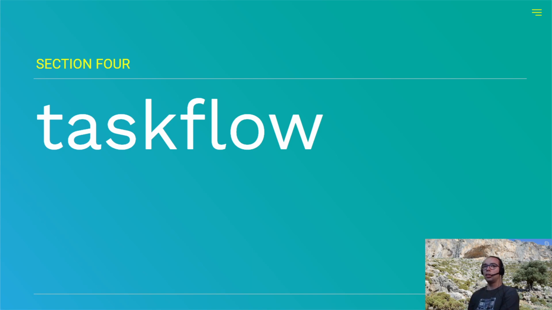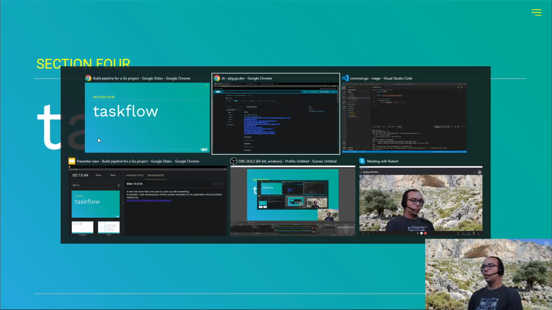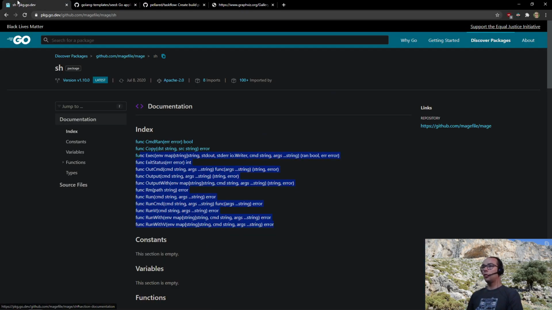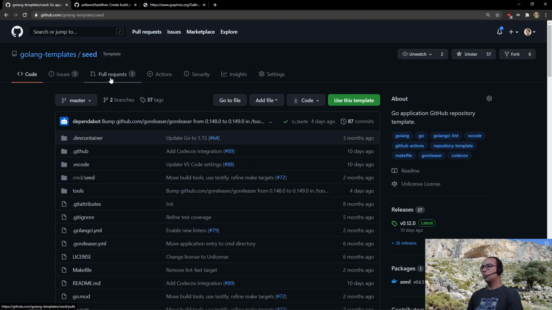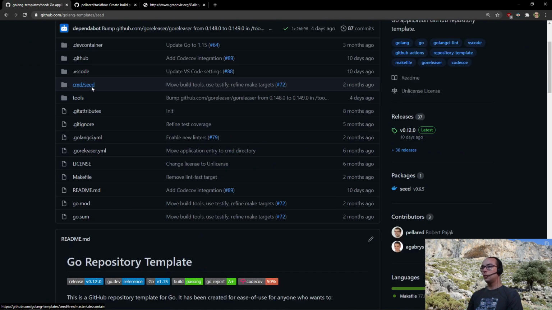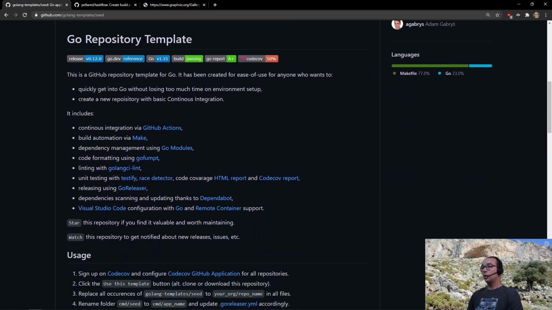In parallel, I was developing a GitHub project template for Go applications, which probably helped me because I had a lot of time to think. I'm also a maintainer of a Golang template seed. Right now it uses Make for build automation, but at some point it was also using Mage.